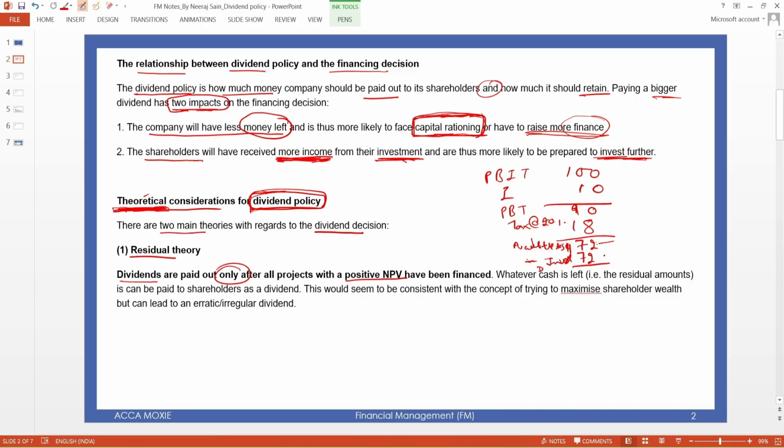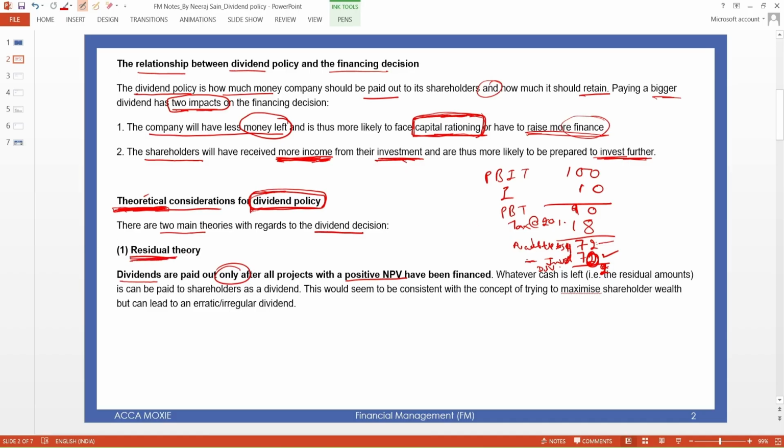But if we have the opportunity to invest only 70, how much dividend do we pay? We pay 2, that is the residual, because we don't have the opportunity to invest more. If we have the opportunity, we will invest the whole amount and we don't pay. That is called the residual.